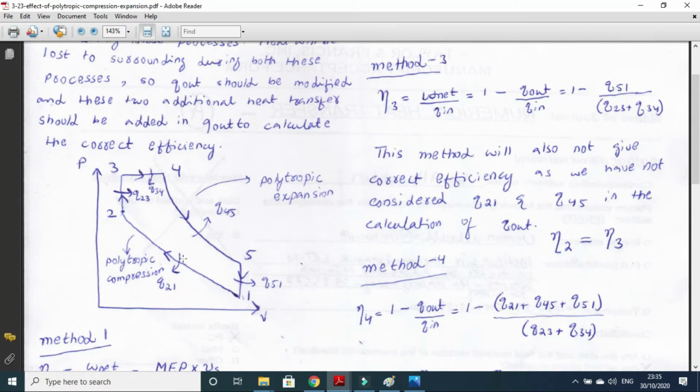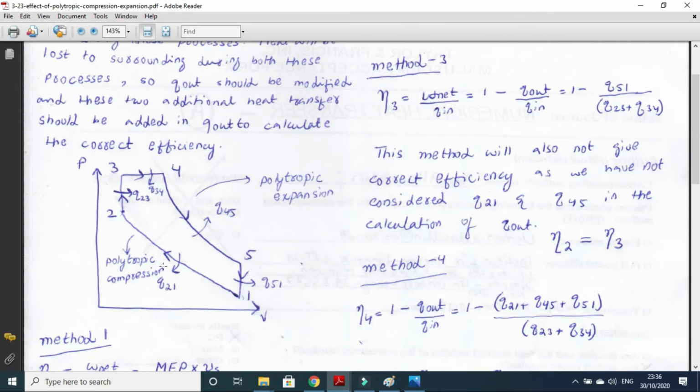normally if 1 to 2 is isentropic and 4 to 5 is isentropic, Q out will be only one thing. The Q out takes place only during the process 5 to 1. 5 to 1 is constant volume heat rejection, let's call it Q51. So Q51 is the heat rejection, that is Q out. If 1 to 2 is isentropic and 4 to 5 is isentropic, that's enough. So we can calculate Q out as Q51, that is the heat out during the process 5 to 1.